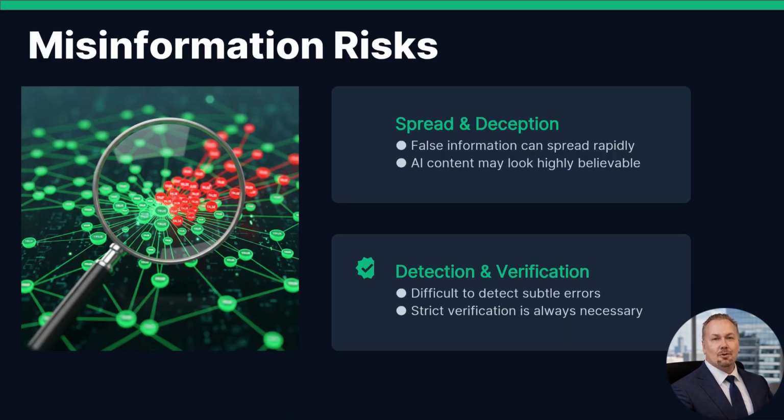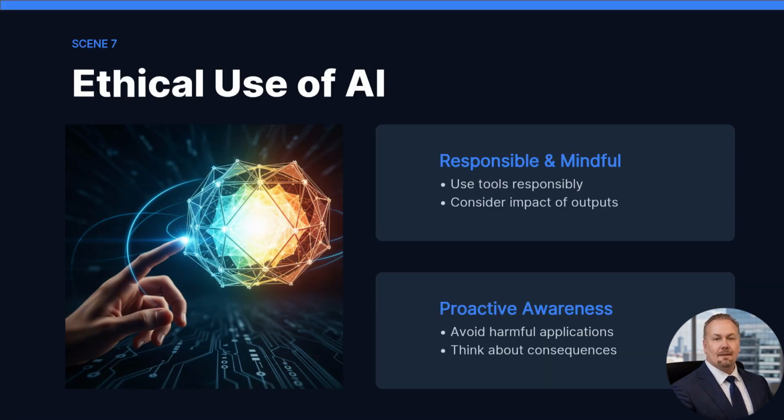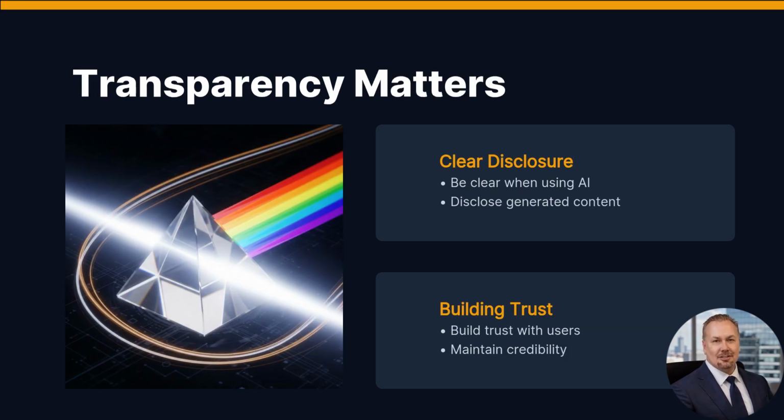AI can contribute to misinformation if incorrect outputs are shared without verification. Because AI generated content can look realistic, it becomes harder to detect errors. Using AI ethically means considering the impact of what you create. It involves avoiding harmful uses and thinking about how outputs affect others. Transparency helps build trust. Being open about when AI is used and how it contributes to content is important for maintaining credibility.